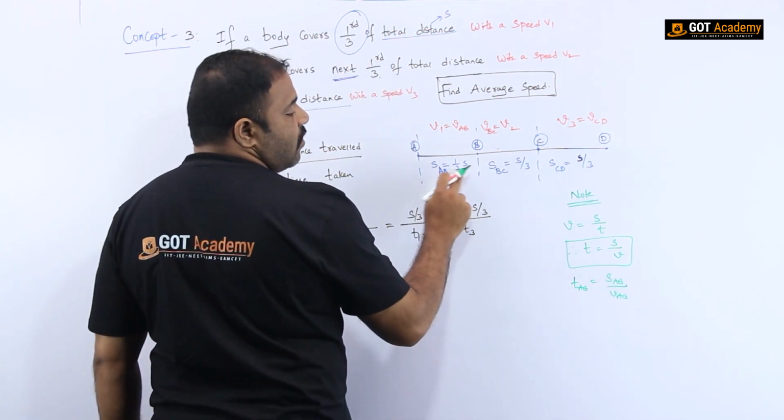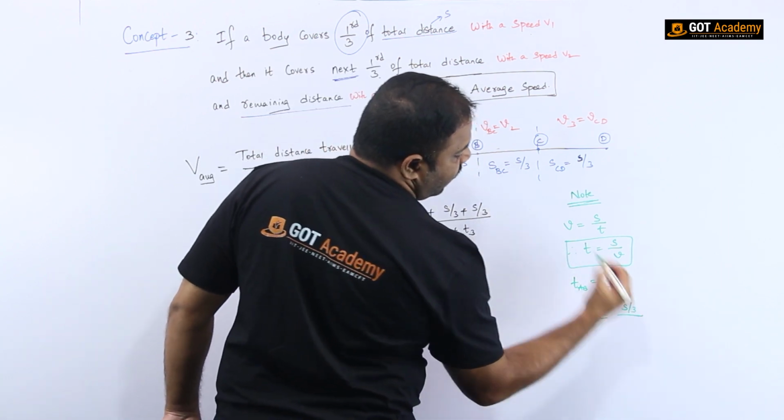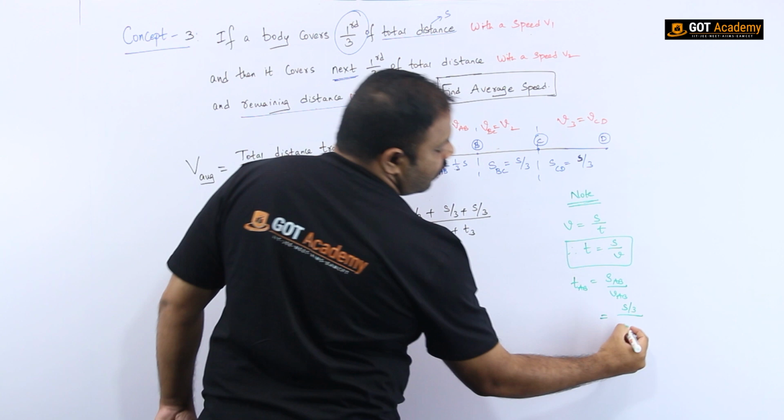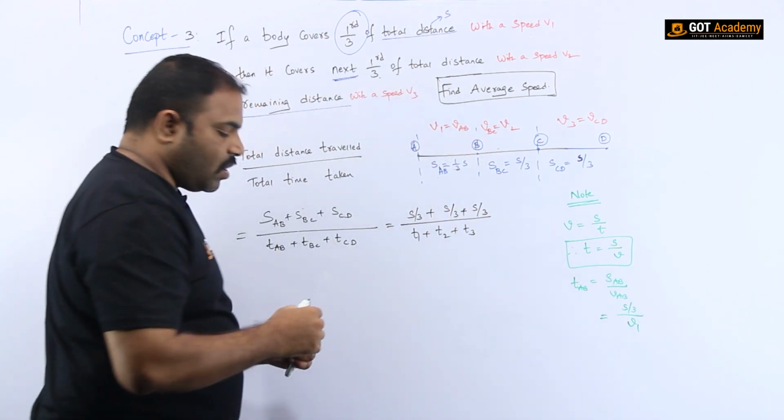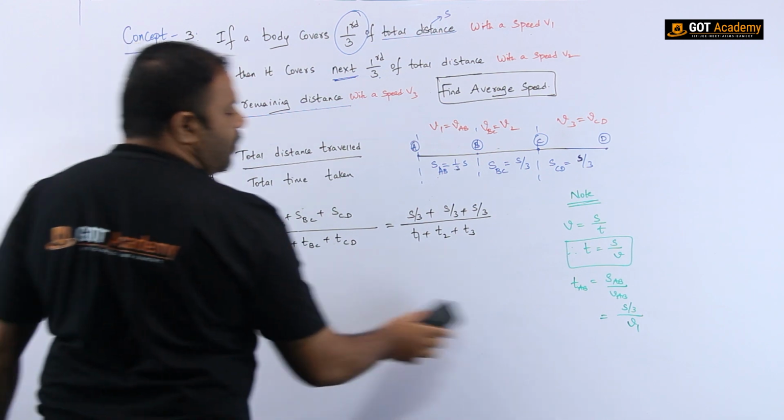Distance from A to B is what? Here 1/3 of S. So I can directly write it as S by 3, whereas speed from A to B is what? V1. So this I am going to substitute now, in place of T1 or in place of TAB.